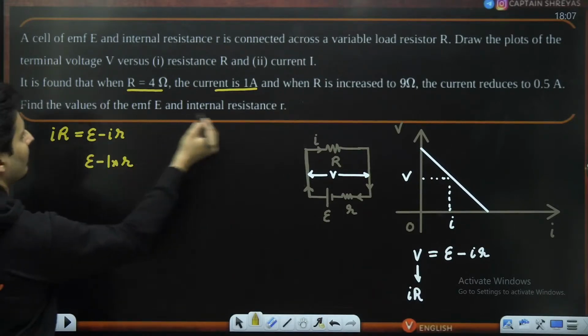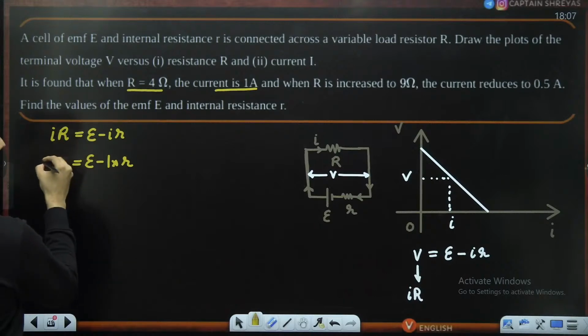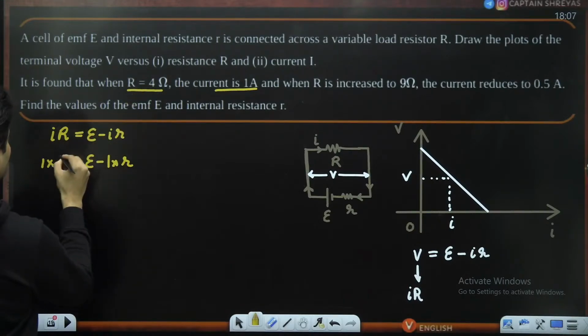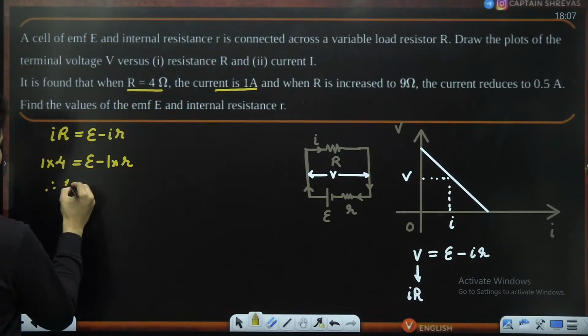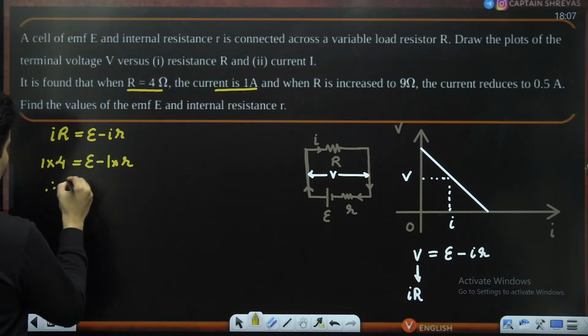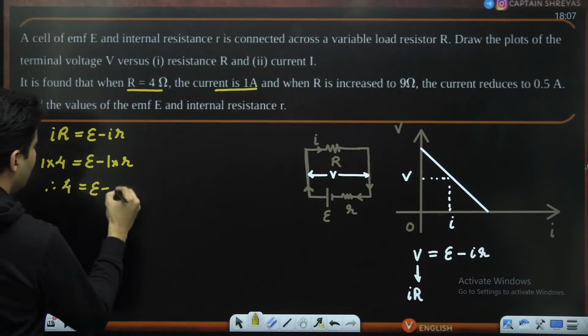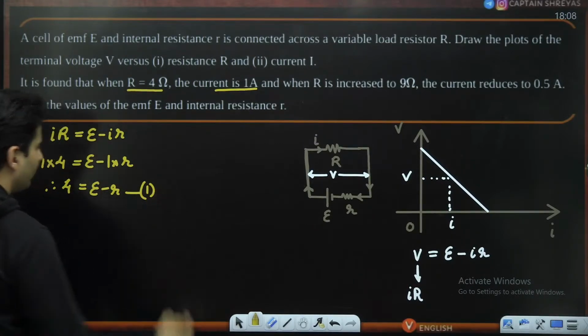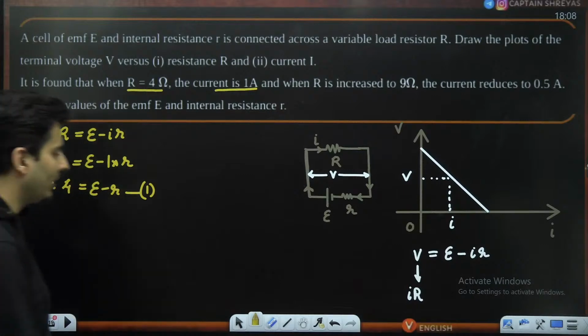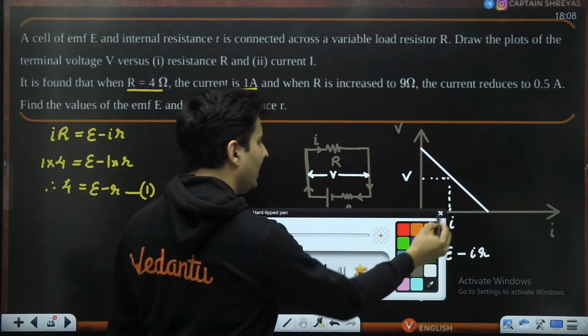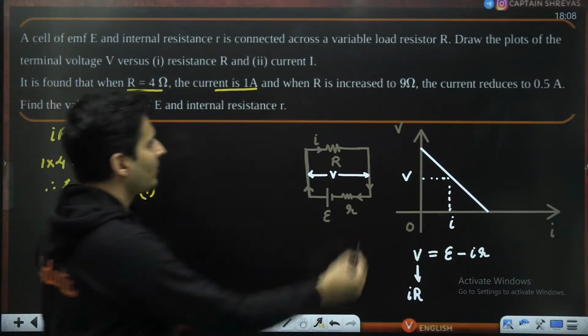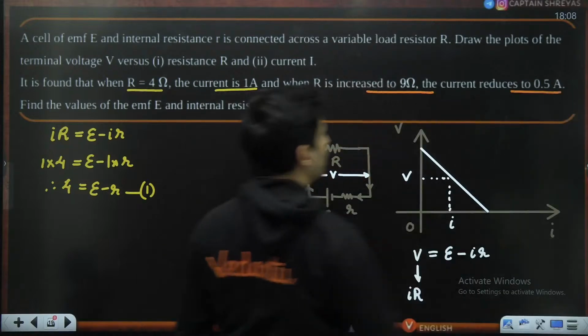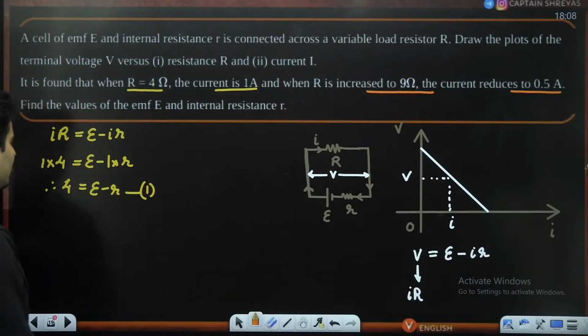EMF I do not know; in fact, I have to find that out. Therefore, 4 is equal to E minus R. That is equation number 1. Similarly, for the second time, when it is 9 ohm, current is this much.